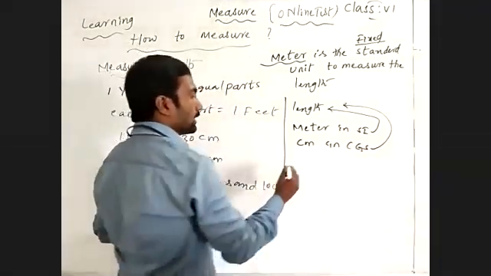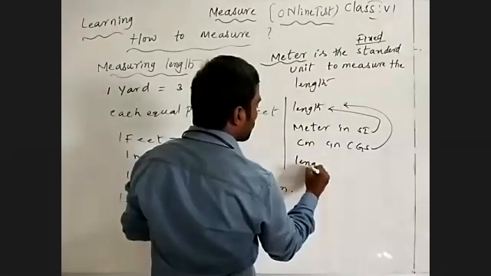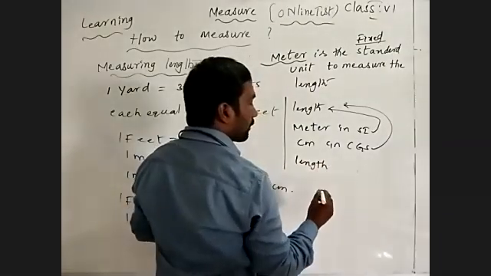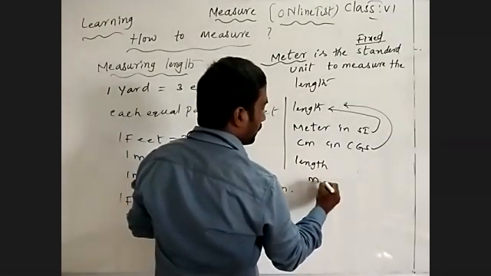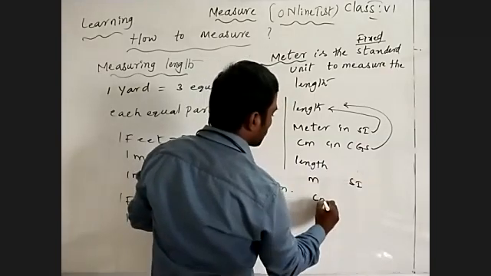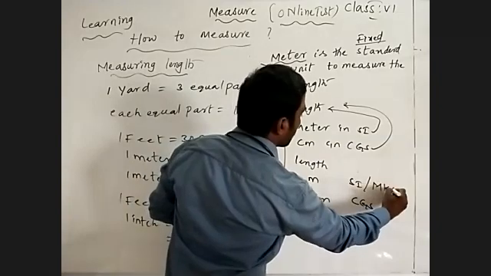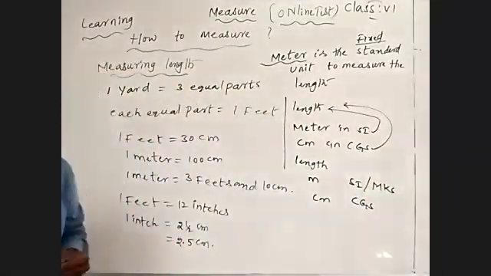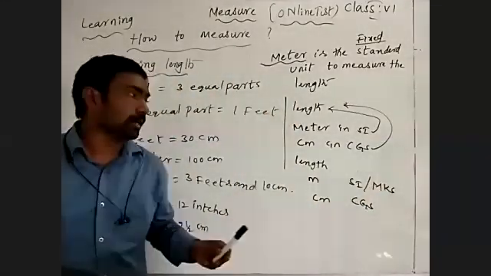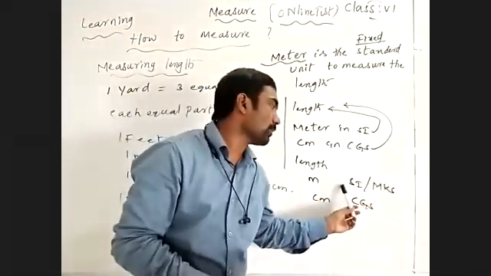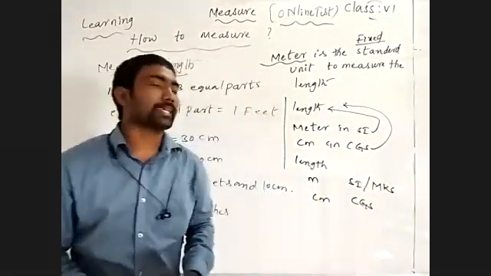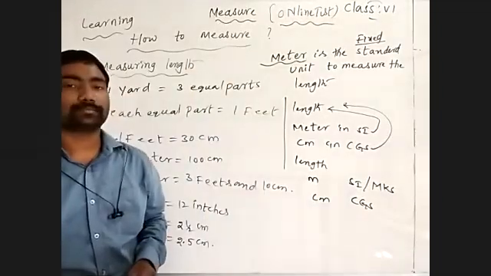Length is measured in different types of units: meters in the SI system, centimeters in the CGS system. SI means Standard International system, or International Standard system. MKS is meter, kilogram, second.